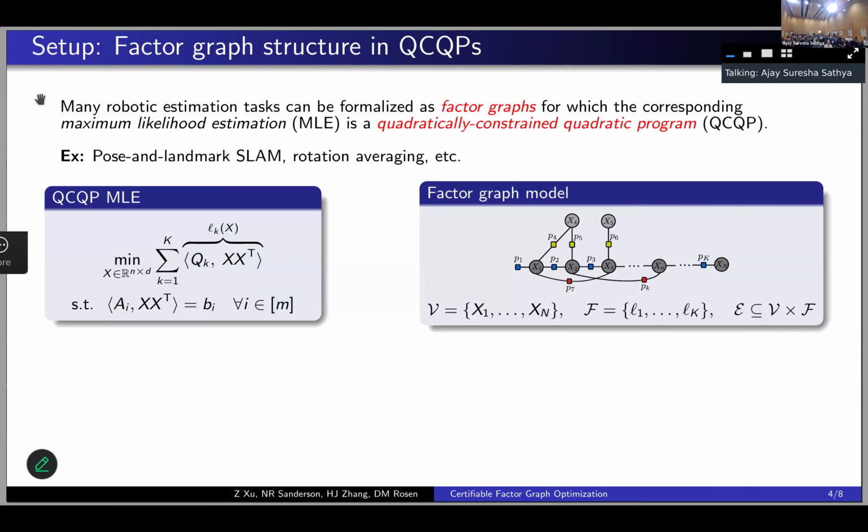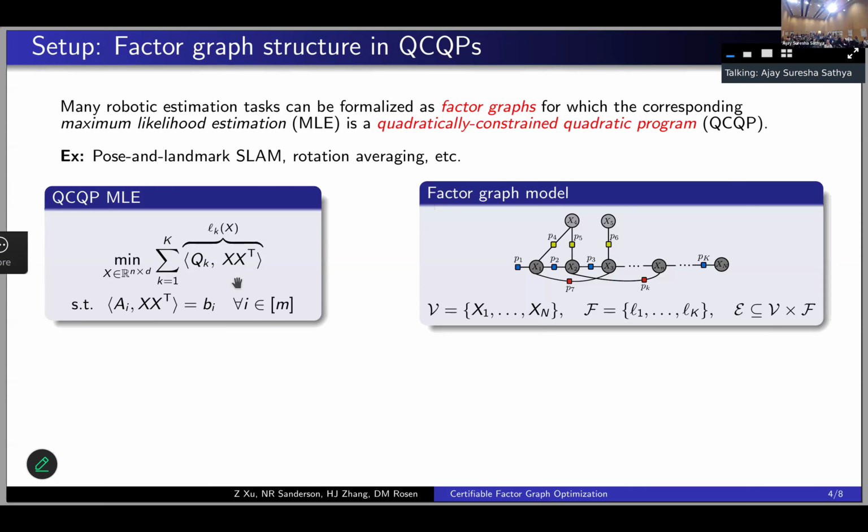The setup for this is based on the observation that many maximum likelihood state estimation tasks in robotics can be naturally formalized as factor graph problems in which the maximum likelihood estimator itself has the form of a quadratically constrained quadratic program. That is an optimization problem in which both the objective and the constraints defining the state are defined by quadratic functions. What's interesting about this is that we now have two structures that are simultaneously present in these problems.